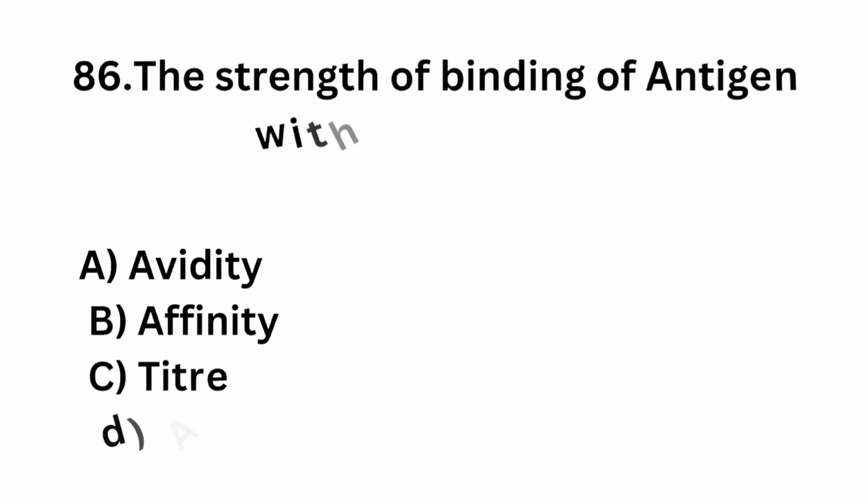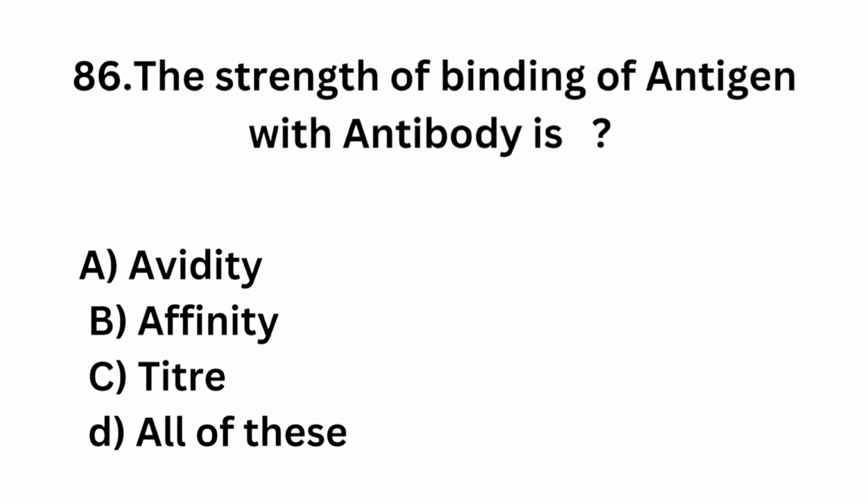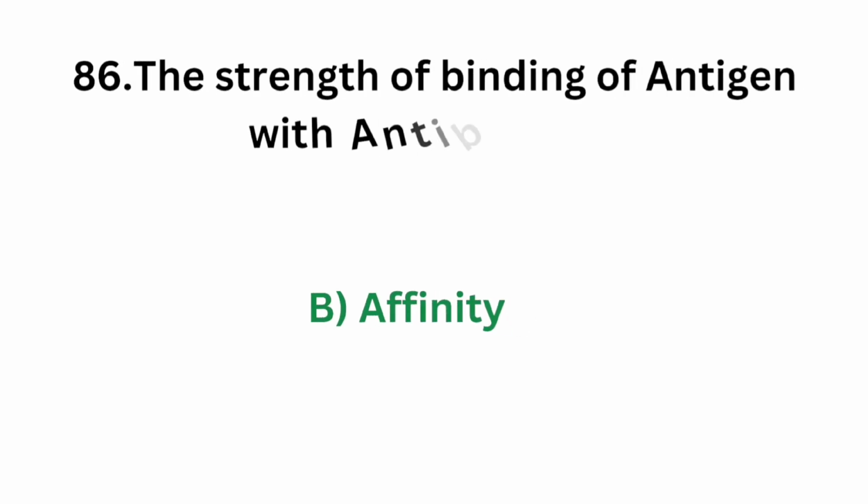Question number 86. The strength of binding of antigen with antibody is known as which of the following? Option A avidity, option B affinity, option C titer, option D all of these. The correct answer is option B affinity. The strength of binding of antigen with antibody is affinity.